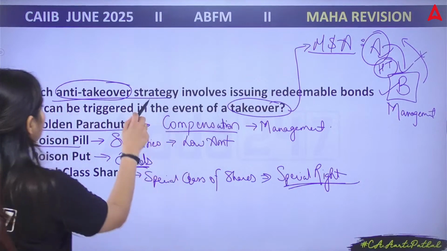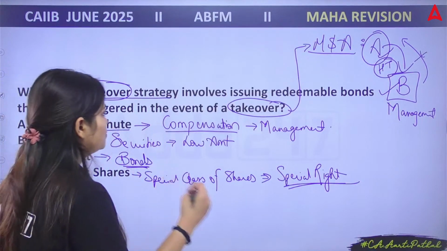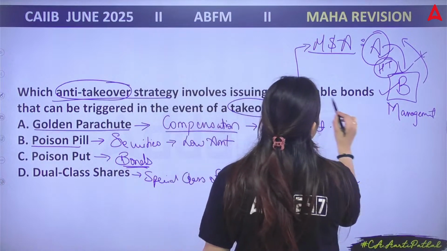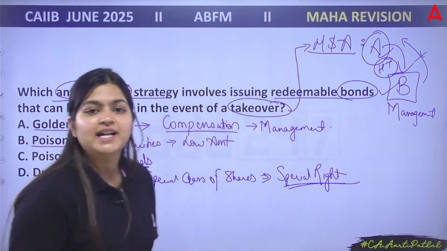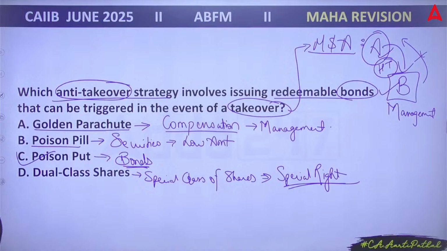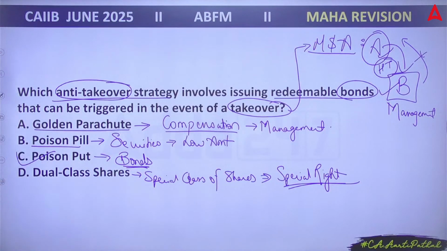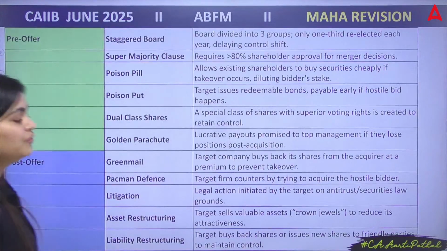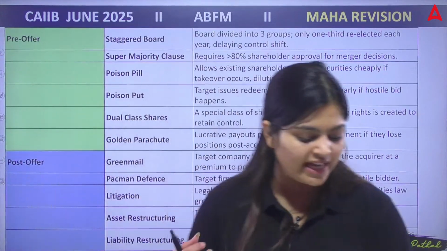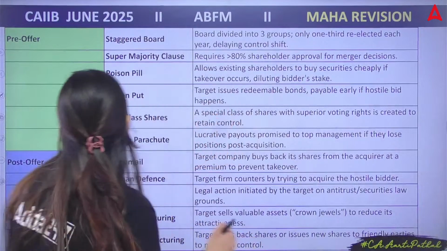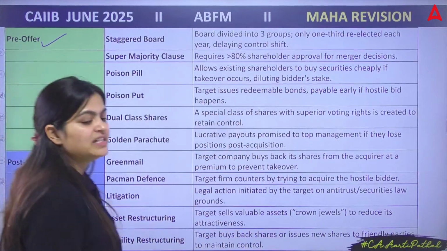Now here they are talking about an anti-takeover strategy where you are issuing redeemable bonds. So here your correct answer is answer C. Yes, this is your answer C. So let's revise what strategies we have in case of takeover. We have pre-offer defensive strategies.